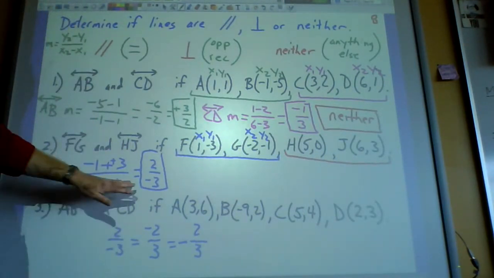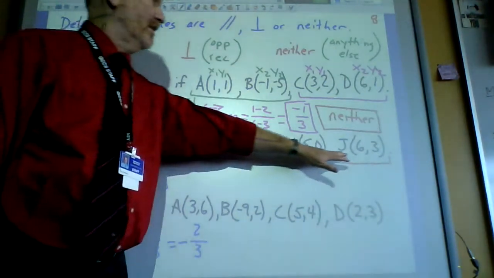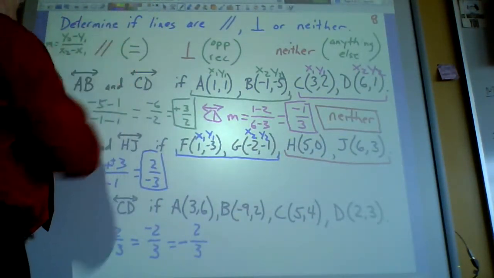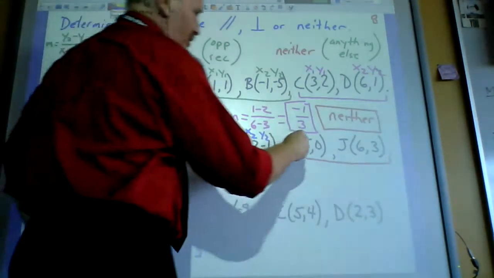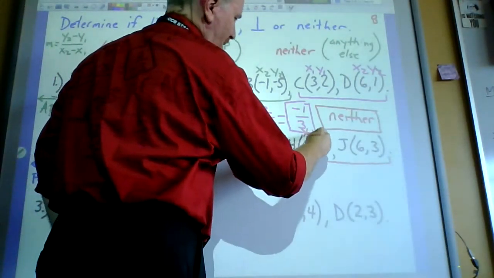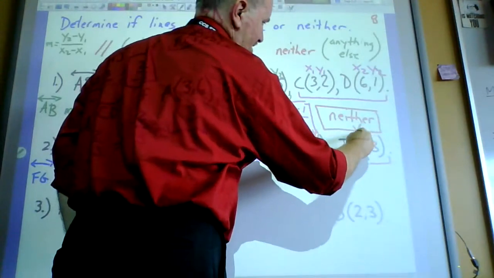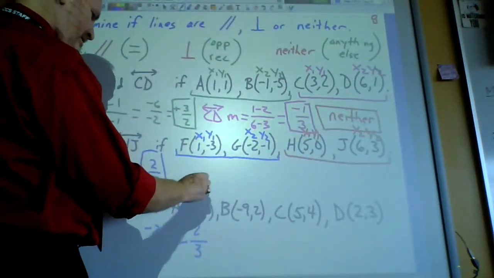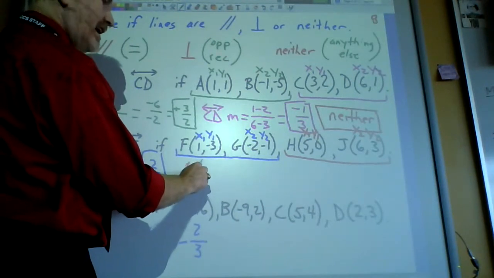All right, so we got the first one. Let's now do the slope of HJ and compare it to that. And so we need some new coordinates again. He'll be my x1 and my y1, and he'll be my x2 and my y2. So we'll find their slope. Let's see, this is line HJ, right?